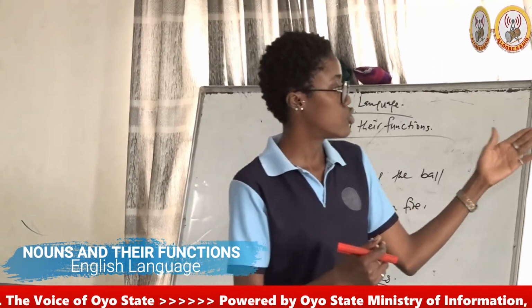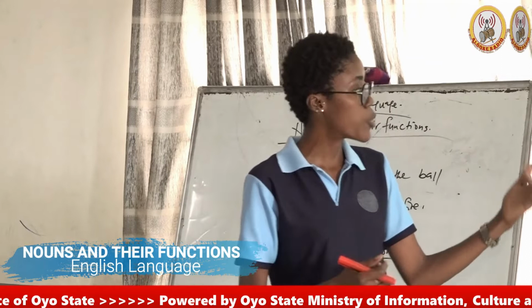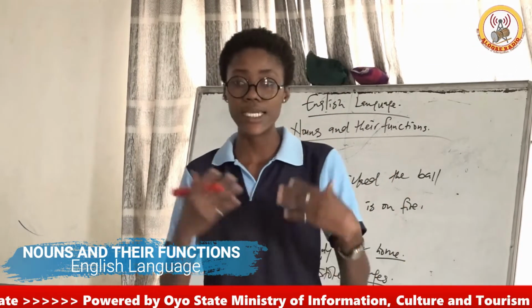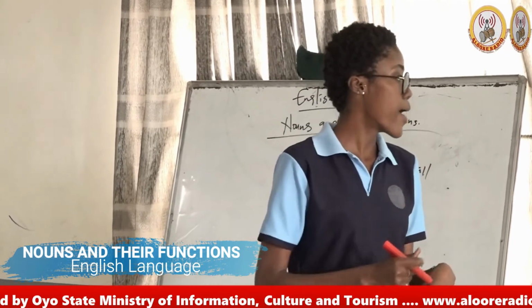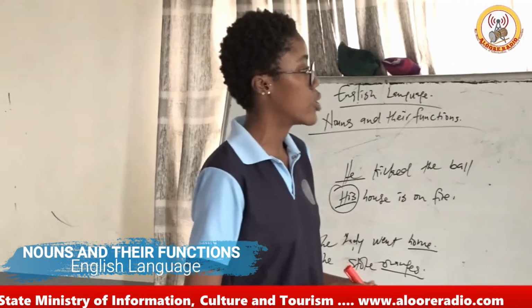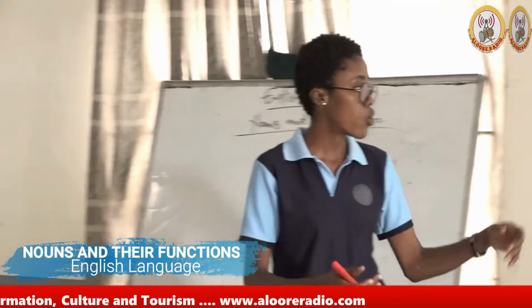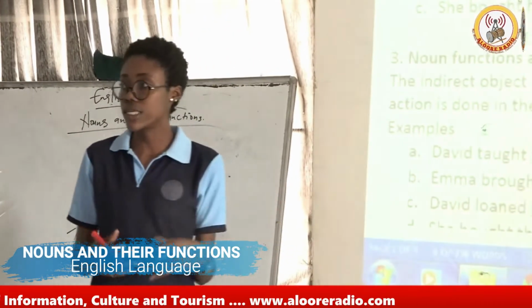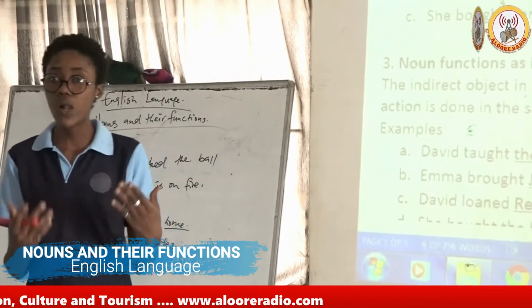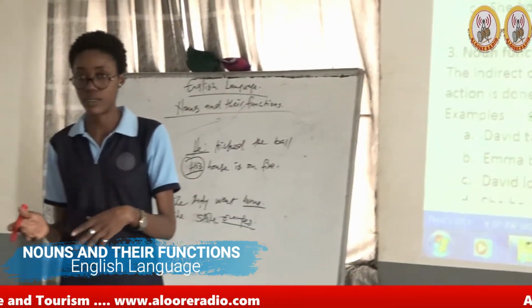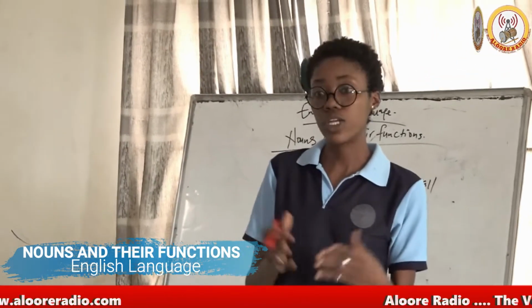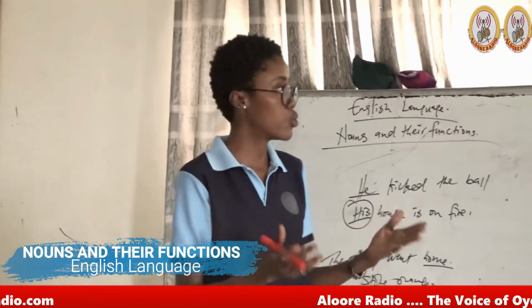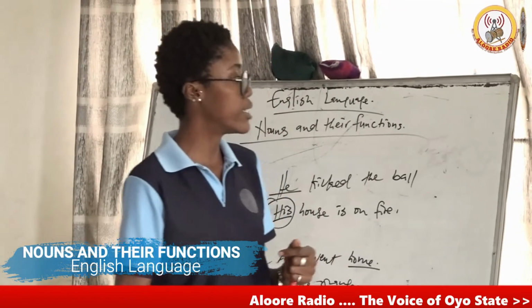David taught the students public speaking. Who did he teach? The students. Emma bought Jonathan the screwdriver. Who did Emma buy the screwdriver for? She bought it for Jonathan. So we can see that the indirect object always refers to a person, whereas the direct object refers to a non-human being or something that is not living.